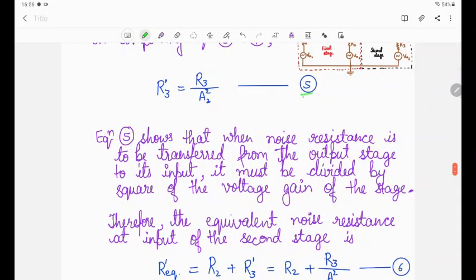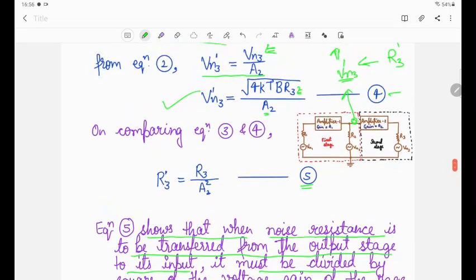So let's say this equation is 5. Equation 5 shows that when noise resistance is to be transferred from the output stage to its input, it must be divided by the square of the voltage gain of the stage. Actually what I am doing is transforming this R3 resistance at the input of this second amplifier.